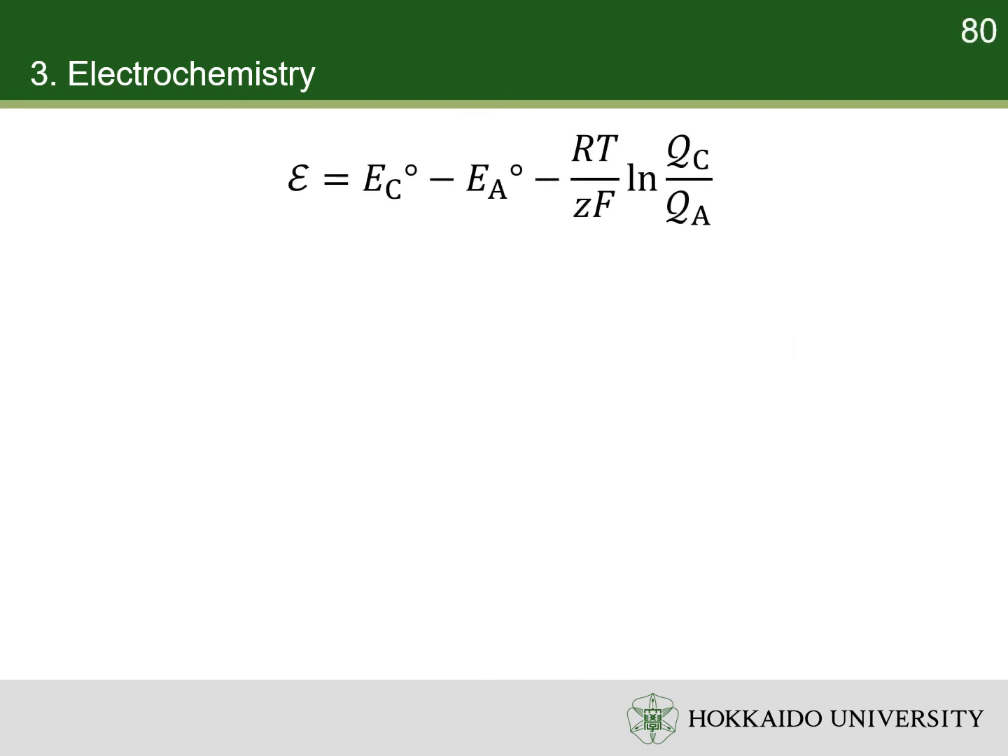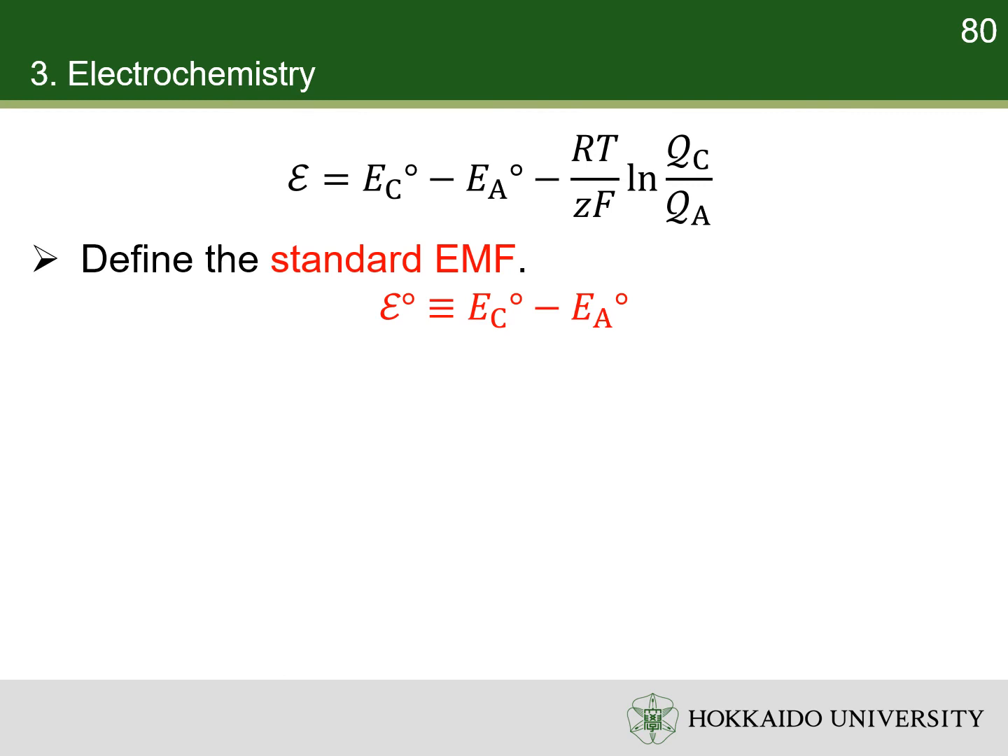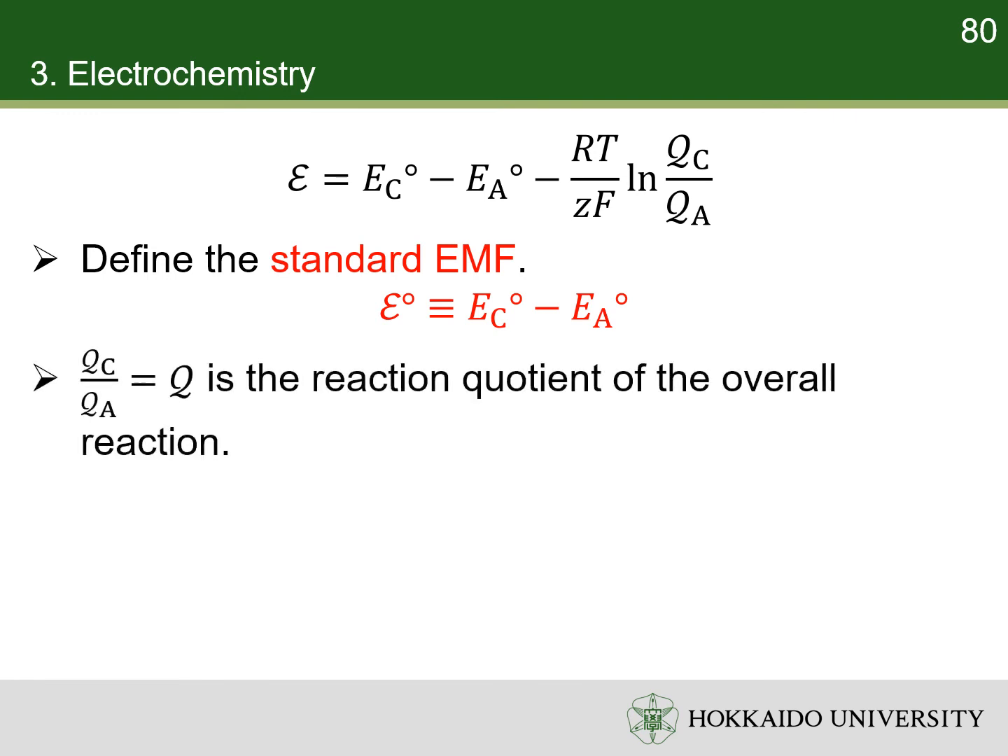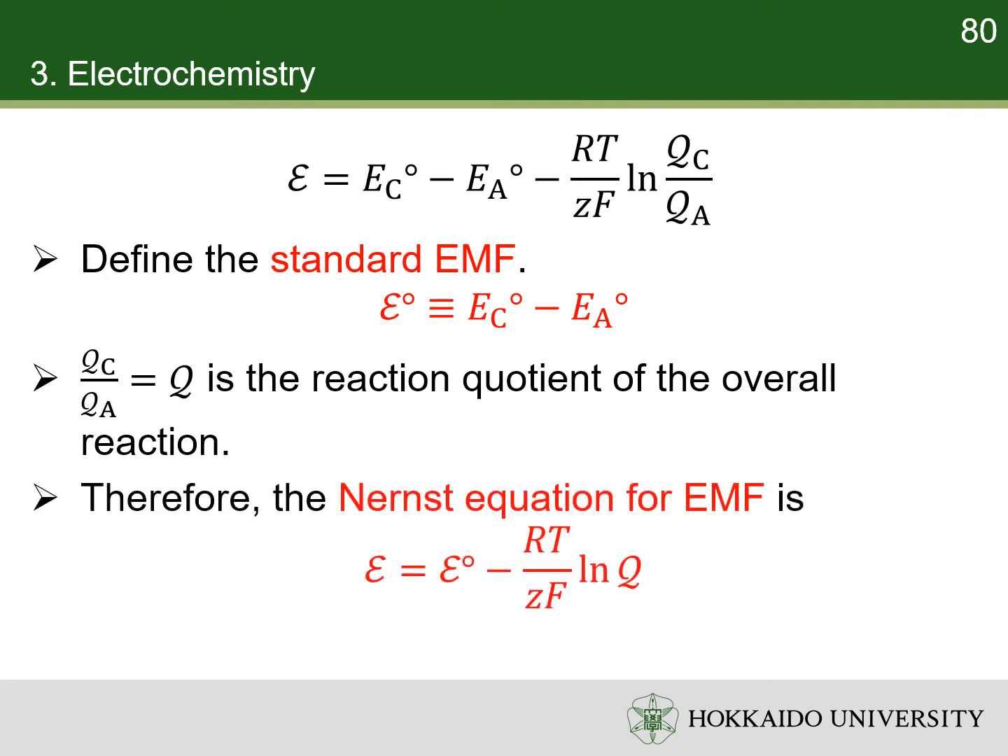Electromotive force has such expression. Standard electromotive force is the electromotive force if all the substances involved in the overall reaction are in their standard states. Thus, it is the difference between the cathode and anode standard electrode potentials. The ratio between the cathode and anode reaction quotients is the overall reaction quotient. As a result, electromotive force is equal to the standard electromotive force, corrected by the overall reaction quotient. This is called the Nernst equation for electromotive force. It has the same form as the Nernst equation for electrode potential.